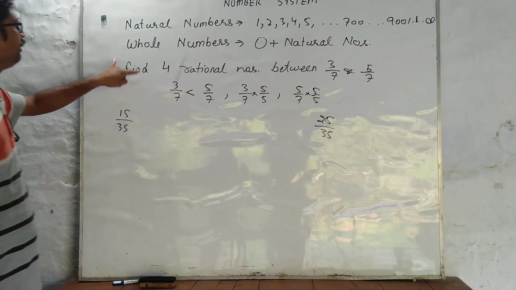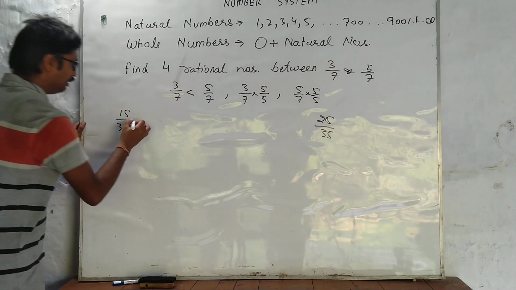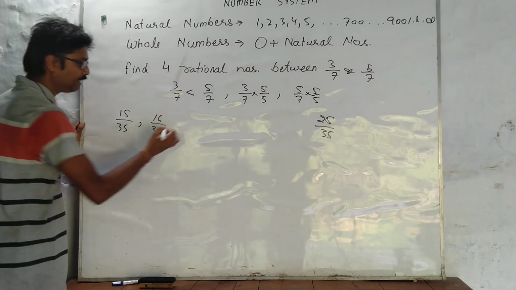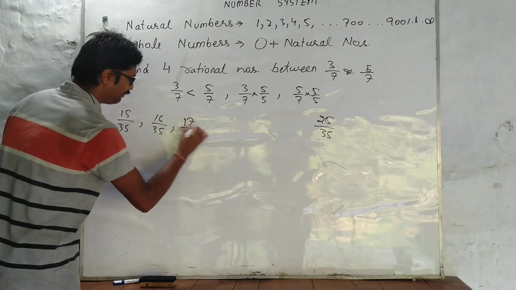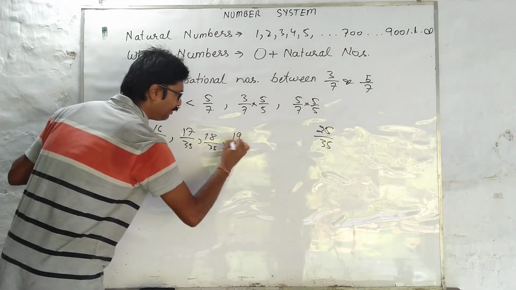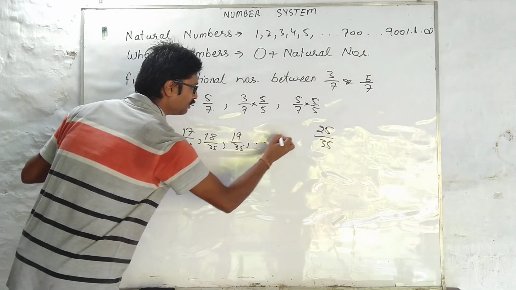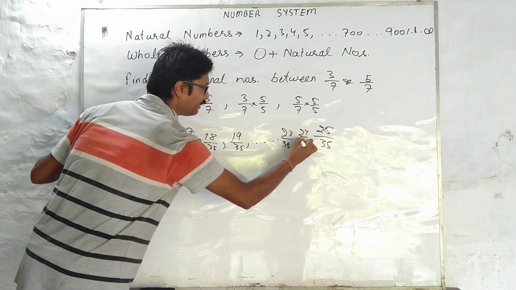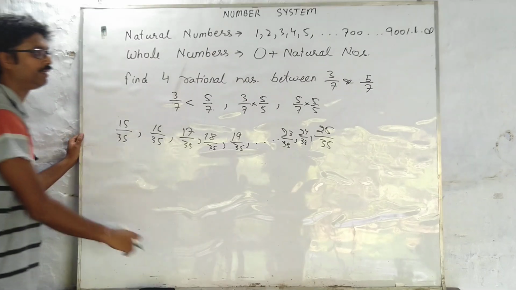How many do I have to find? 4 of them. Next number could be 16 by 35. Check this out. Next would be 17 by 35, 18 by 35, 19 by 35, 23 by 35, 24 by 35, and we have 25 by 35.